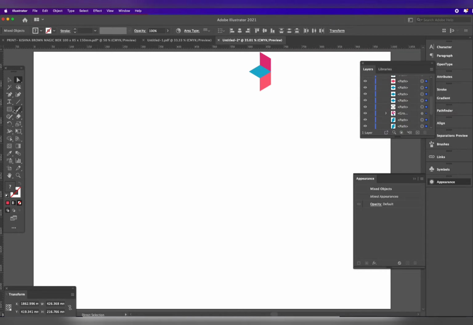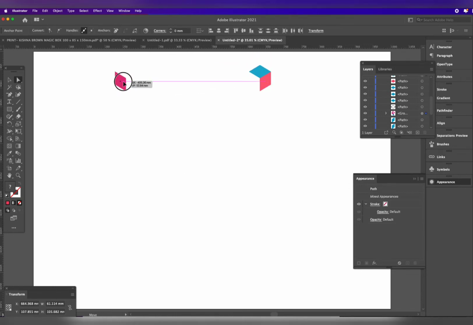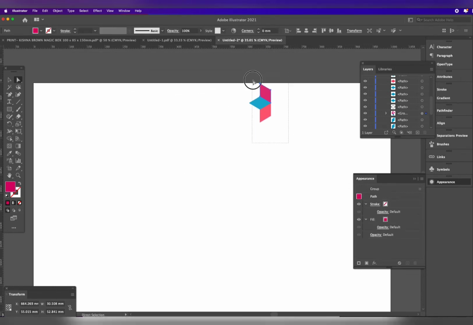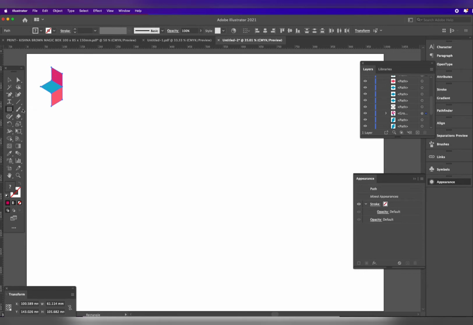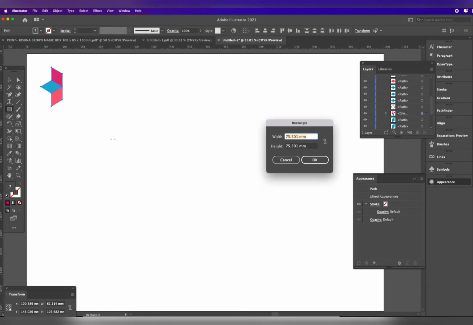Hello viewers, today I am going to make a cube logo. For that I chose 3 different colors on the top. I will make the logo with these colors. So let's start the job.